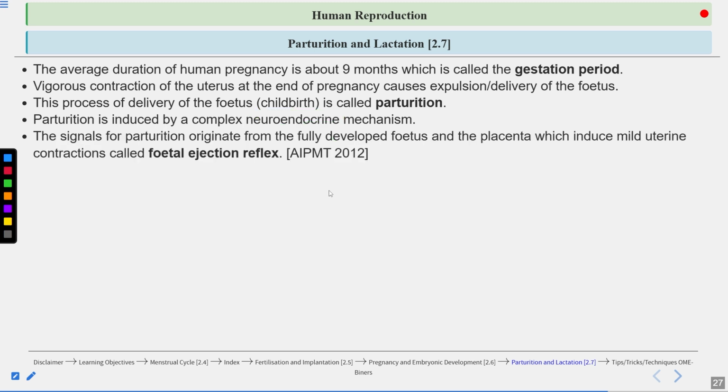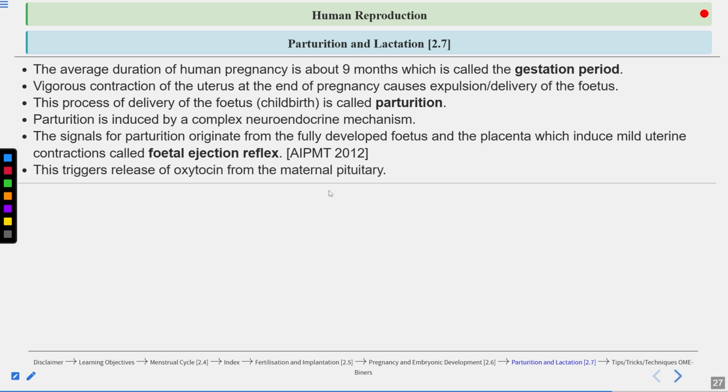Now, let's talk about the fetal ejection reflex. This is very important. Here, what is happening? Signals for the childbirth, for the parturition, originate from the fully developed fetus and the placenta as well. And this induces mild uterine contractions called the fetal ejection reflex. Initially the contractions are mild, triggered due to signals from the fully developed fetus and the placenta.